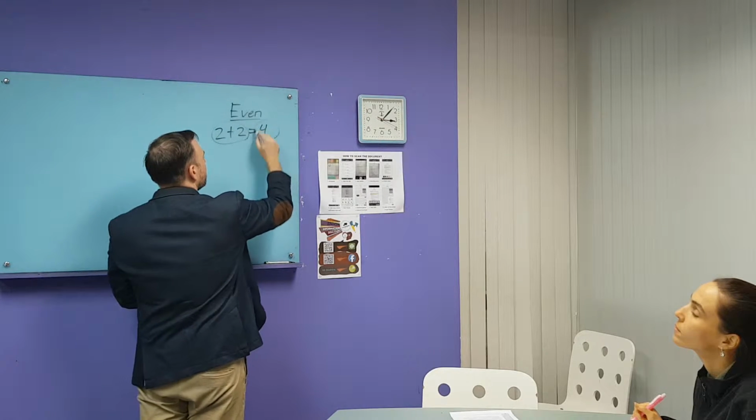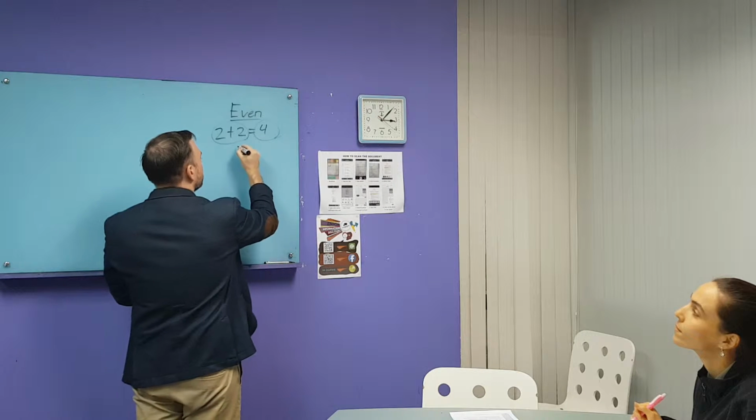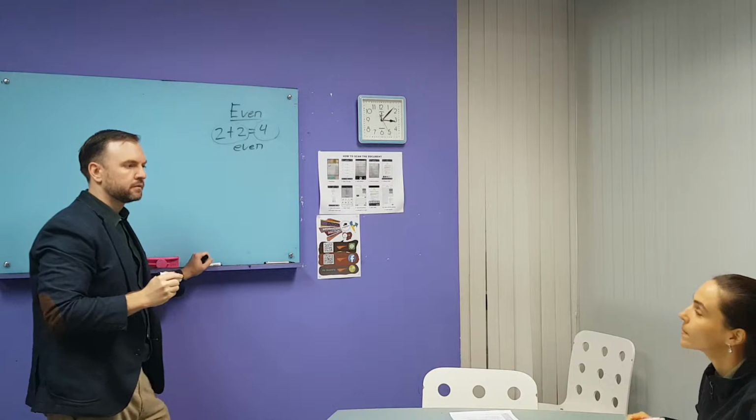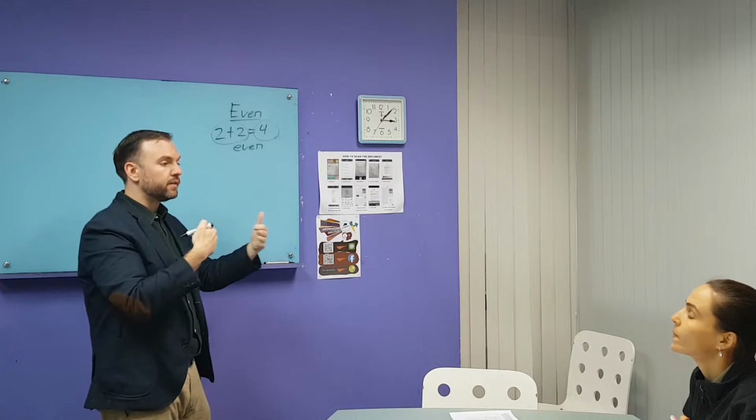This side and this side, these are even. When there is one number and another number and they are equal, they are even, right?